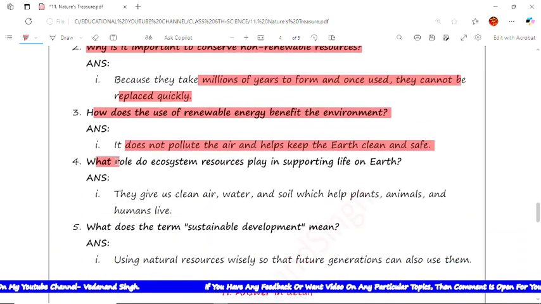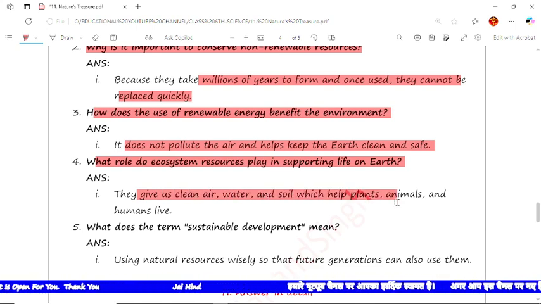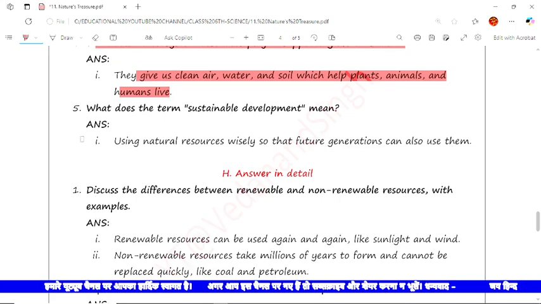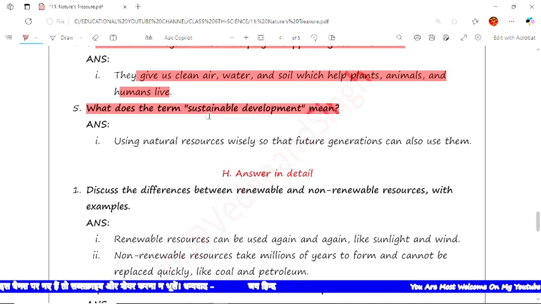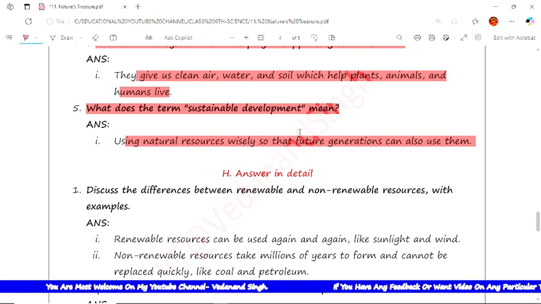The next is, what role do ecosystem resources play in supporting life on earth? The answer is they give us clean air, water and soil which help plant, animal and human lives. The next question is, what does the term sustainable development mean? The answer is using natural resources wisely so that future generations can also use them. That is sustainable development. Simply learn that one line: sustainable development is the development of resources without harming future generations.